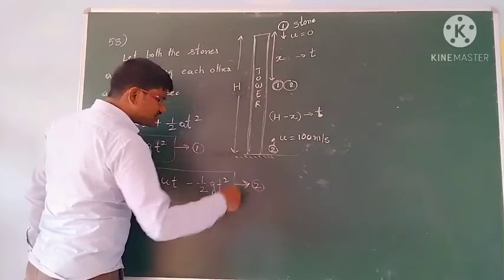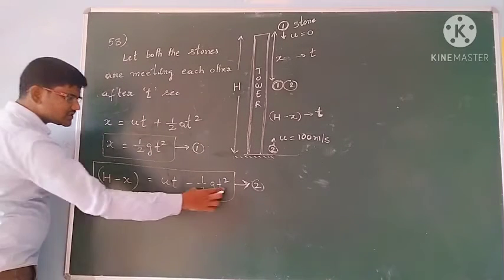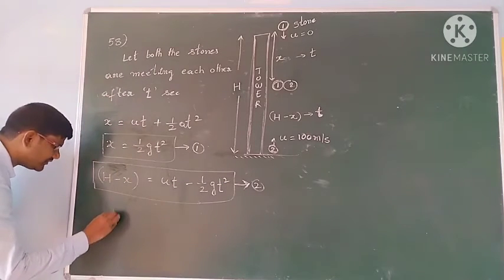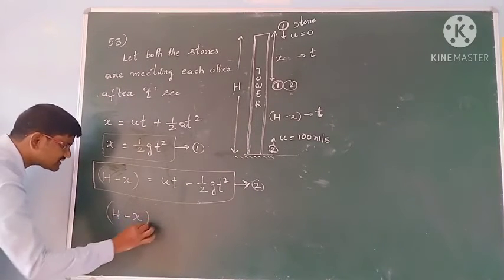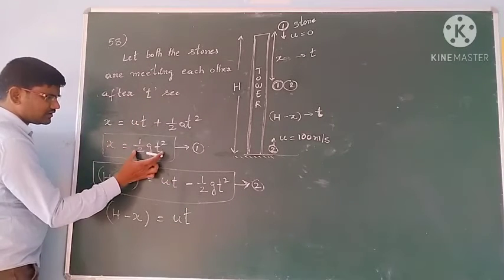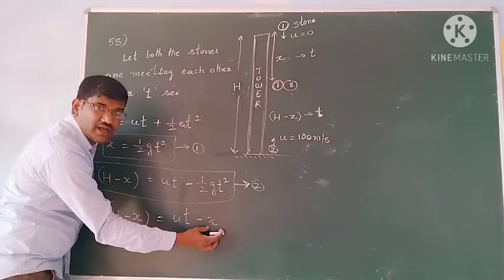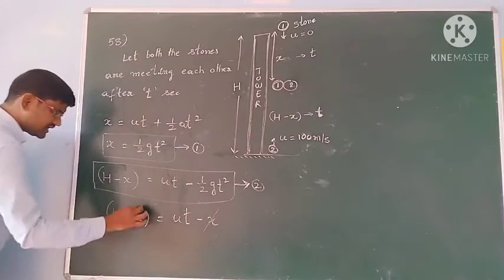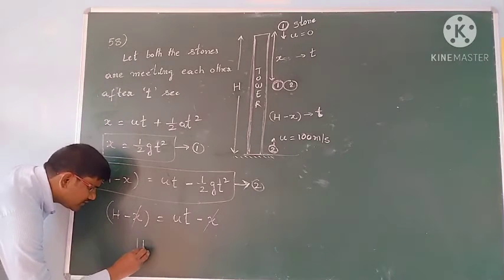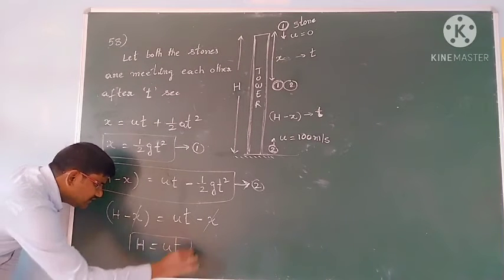Okay students, see, x is equal to ½gt², you have. Instead of ½gt² you can substitute the value of x. So h − x = u·t − x, from equation 1. Then x and x get cancelled, so h = u·t. You got it. If x and x get cancelled, h = ut is the equation we got.